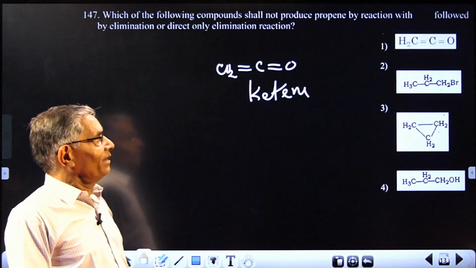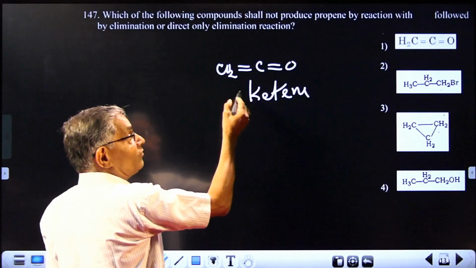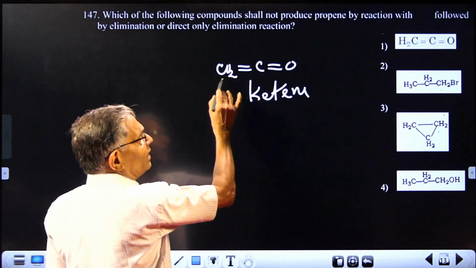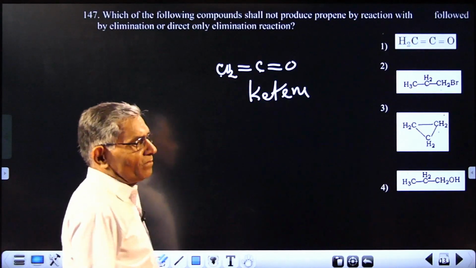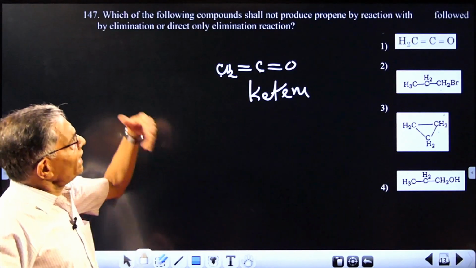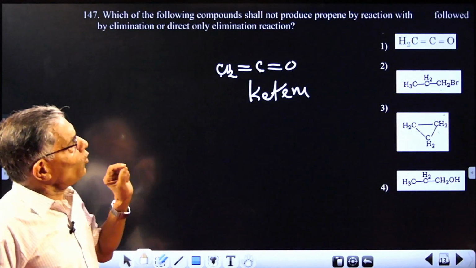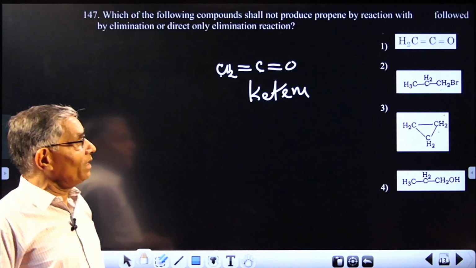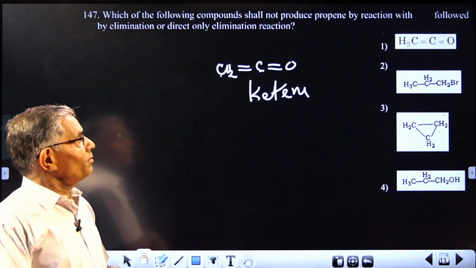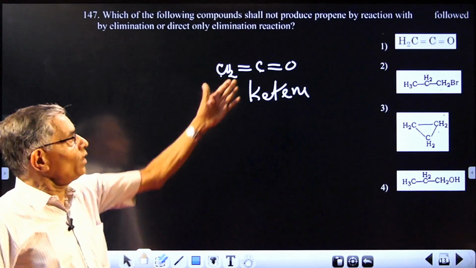It is actually the dehydration product of ethanoic acid. And ketene contains only 2 carbon atoms. See, the question is very silly. What actually is expected is you have to obtain propene. Propene contains 3 carbon atoms. This one gives only CH2=C=O. So it cannot give propene.